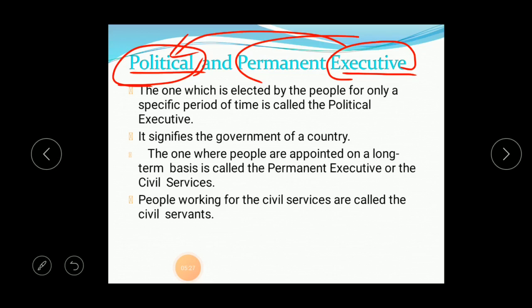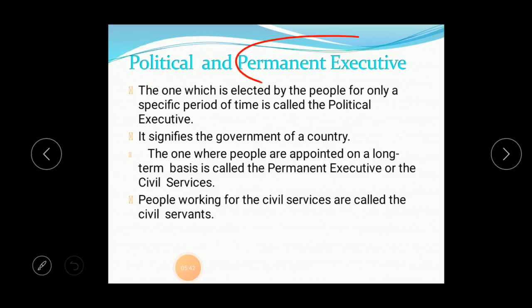Thus we take that the government is usually an executive government. So now we'll see in detail the executives and their functions. If you see here, you can find the one which is elected by the people.